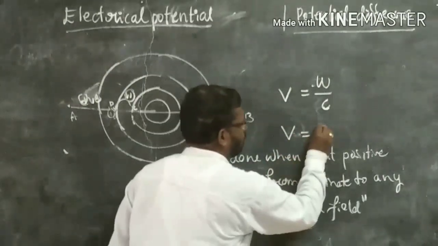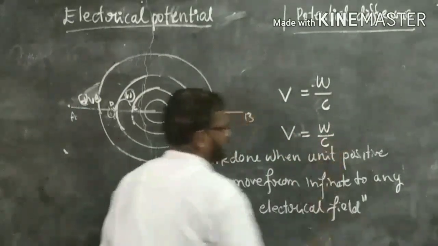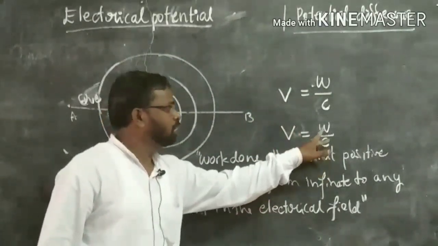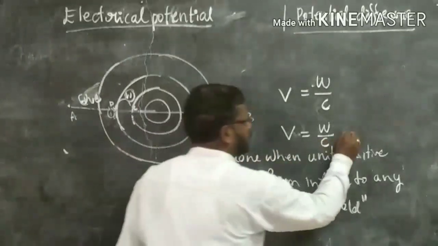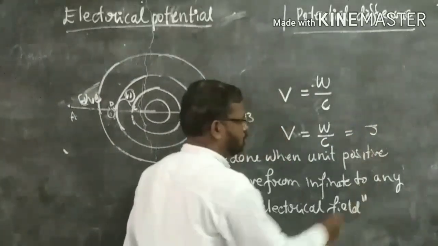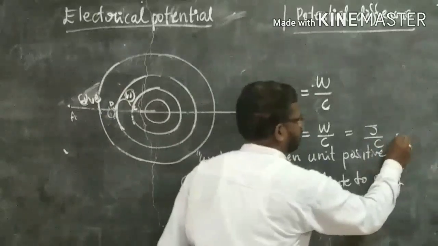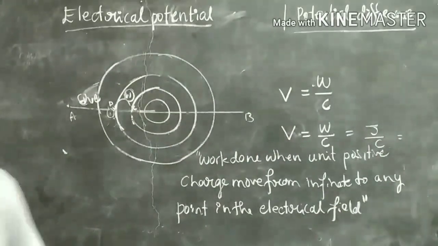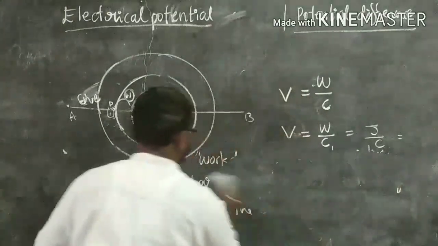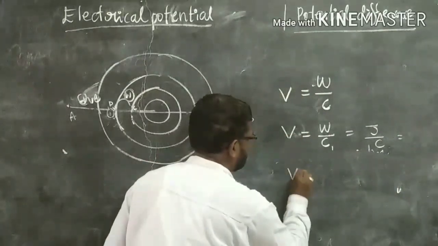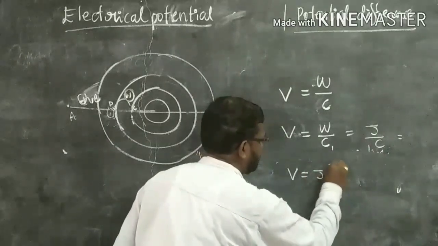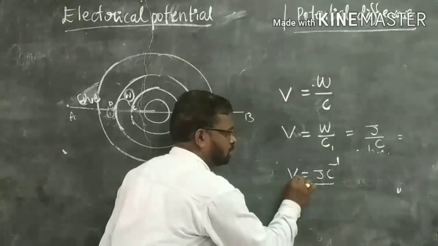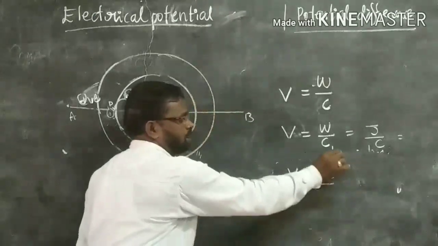Volt is equal to work done by the charge brought, that is W by C. Work is expressed in joule, so the unit is joule and C. So V is equal to W by C. Now I got volt is equal to joule per coulomb. It can be expressed as volt is equal to joule per coulomb.